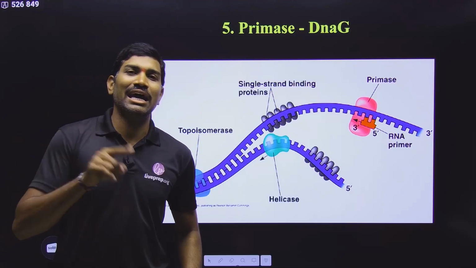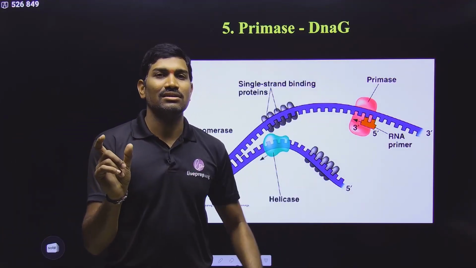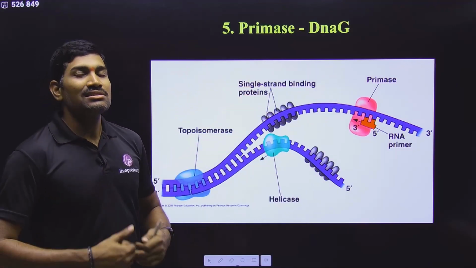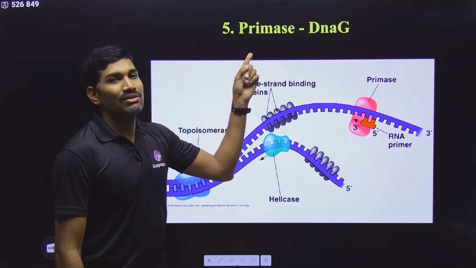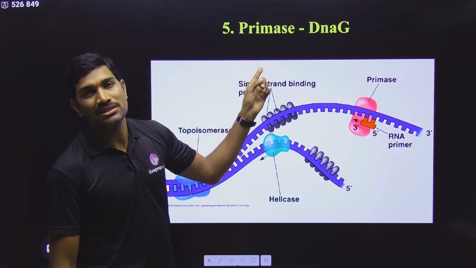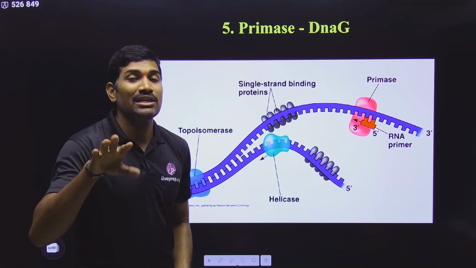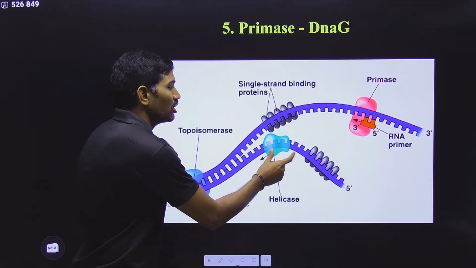That means someone has to synthesize a piece of DNA or RNA so that they can extend. So indirectly they are talking about this. Since DNA polymerase cannot start replication on its own, it requires an enzyme called primase. So the primase enzyme will come first, and it uses NTPs, meaning ribose sugar containing nucleotides, and produces a short primer.